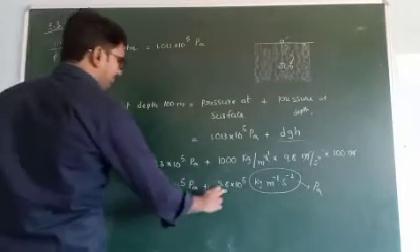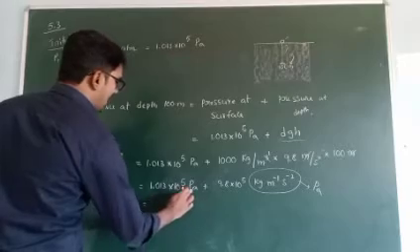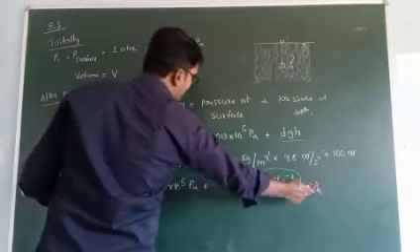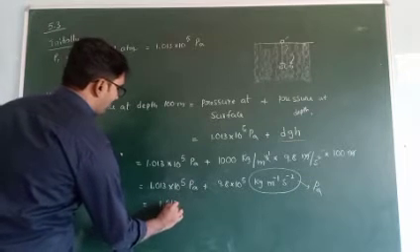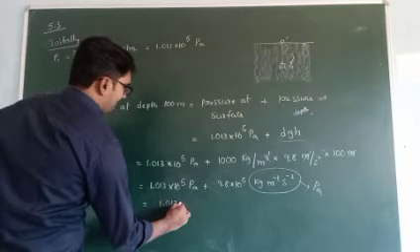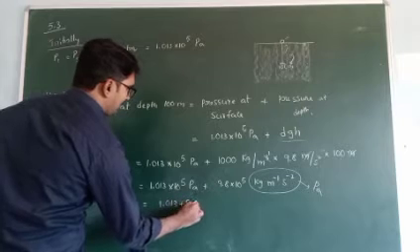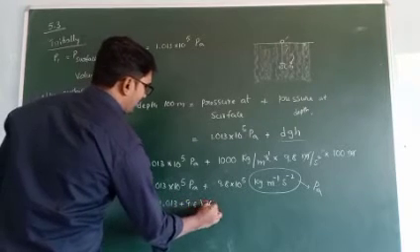So 10 to the power of 5 is common. 1.013 plus 9.8 is 10.813, into 10 to the power of 5.